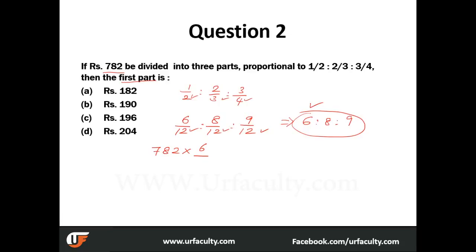Total number of parts is 6 plus 8 plus 9, which is 23. So we just need to write it like this. Very simple. So 782 into 6 by 23. And there you get the answer. It's 204.